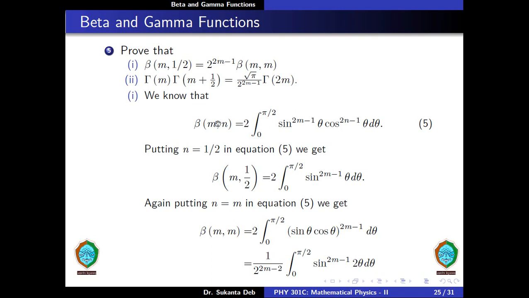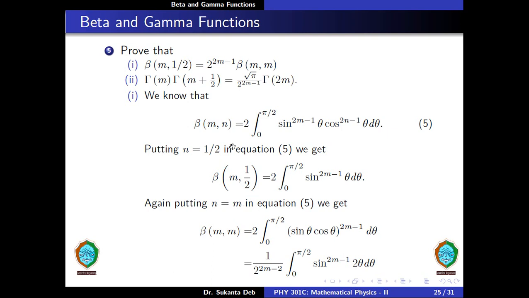We know that beta of m comma n is equal to 2 into integration from 0 to pi by 2 of sin to the power twice m minus 1 theta cos to the power twice n minus 1 theta d theta. Now we put n is equal to half here, so therefore beta of m comma half is equal to 2 into the integral from 0 to pi by 2, and here if we put n is equal to half, this becomes cos to the power 0 theta, which is equal to 1. So we get beta of m comma half is equal to 2 into integration from 0 to pi by 2 of sin to the power twice m minus 1 theta d theta.